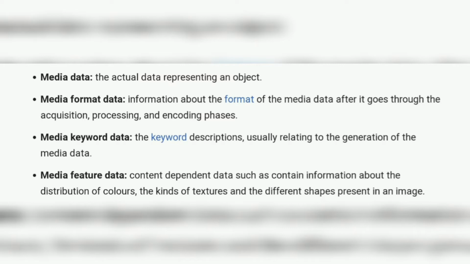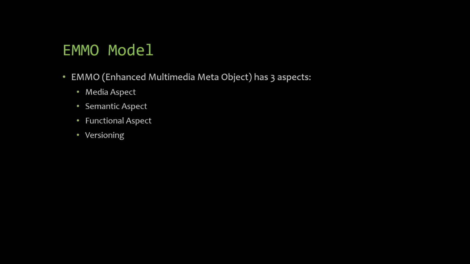Now, one of the basic models used for this type of data is the EMO model. EMO stands for Enhanced Multimedia Meta Object, which has three aspects: media aspect, semantic aspect, and functional aspect. It can also support the version aspect of each multimedia object. Now, what is media aspect? The media aspect contains the multimedia files such as audio, video, images, text, etc. They are stored in binary format.